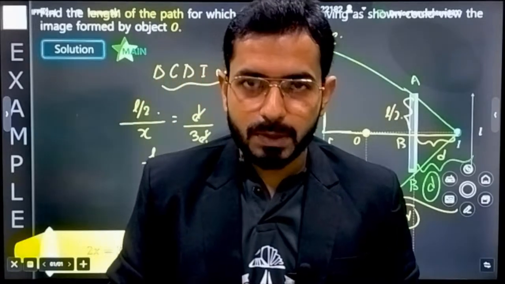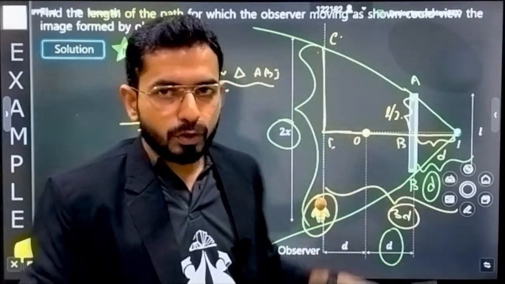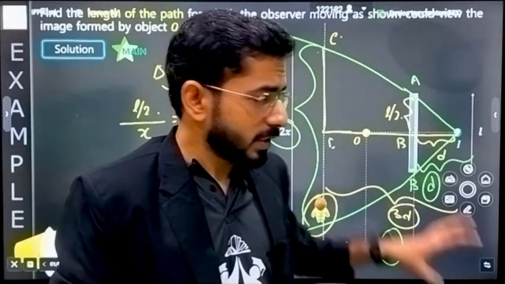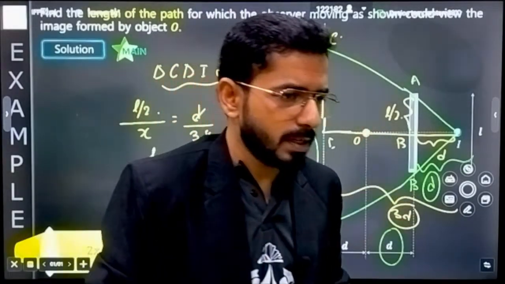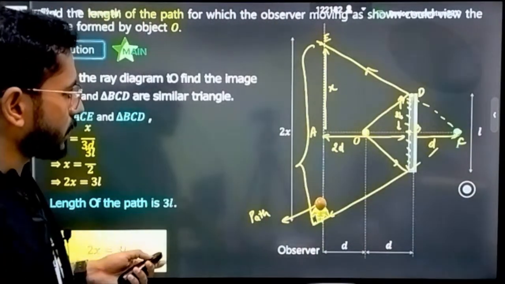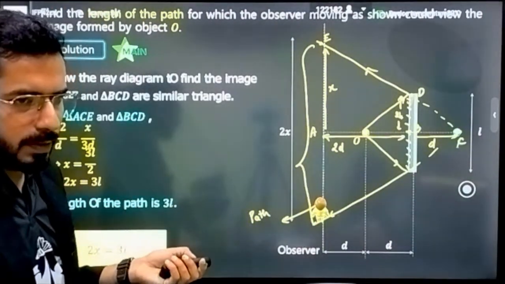Is it clear? First step is what? You will draw the field of view, then you will apply geometry. By applying geometry, you will watch the similarity of the triangles, and then you will solve it. Just make the ratio of the sides equal. Here it is also, and the notes will be available for you.